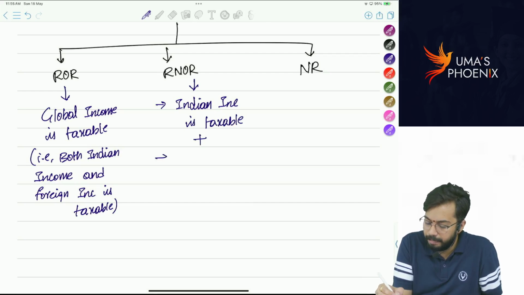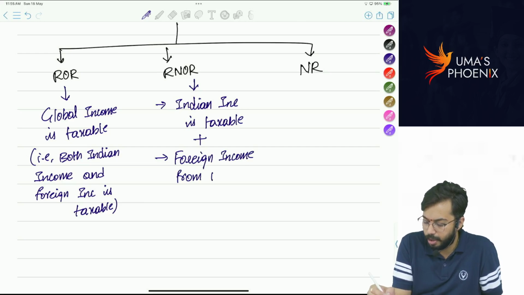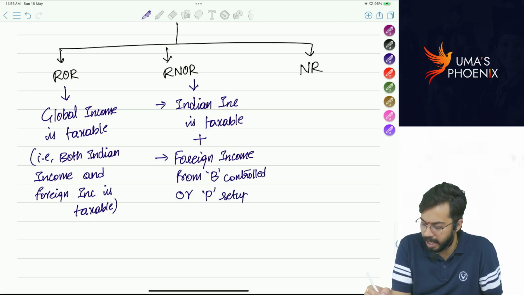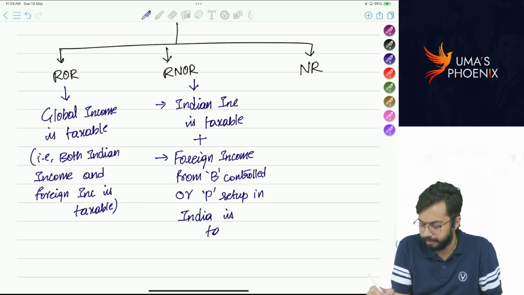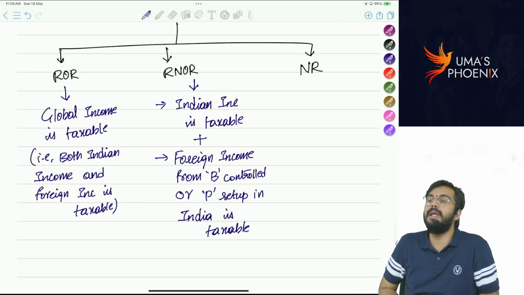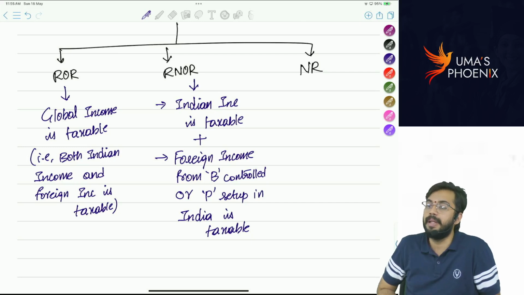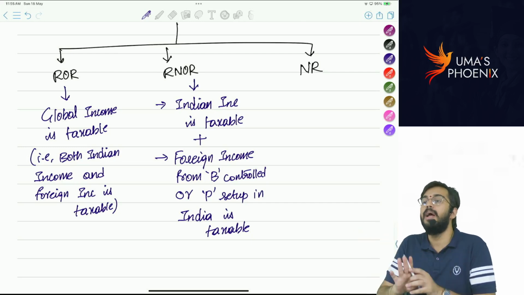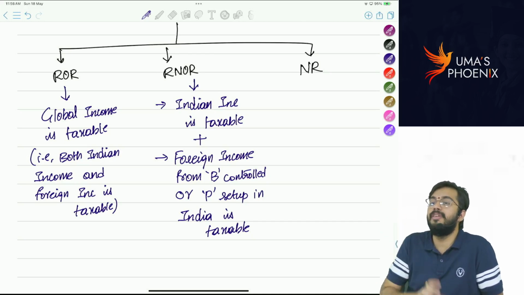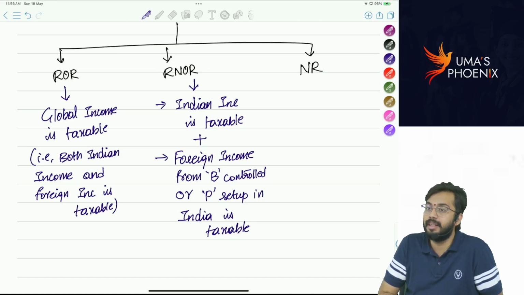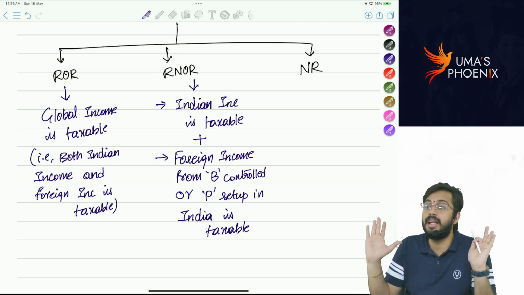Along with Indian income, foreign income from business controlled or profession set up in India is taxable. Sir, what do you mean by business controlled from India or profession set up in India? I will explain a little later. But please remember, in case of RNOR, resident but not ordinarily resident, all Indian incomes are taxable.